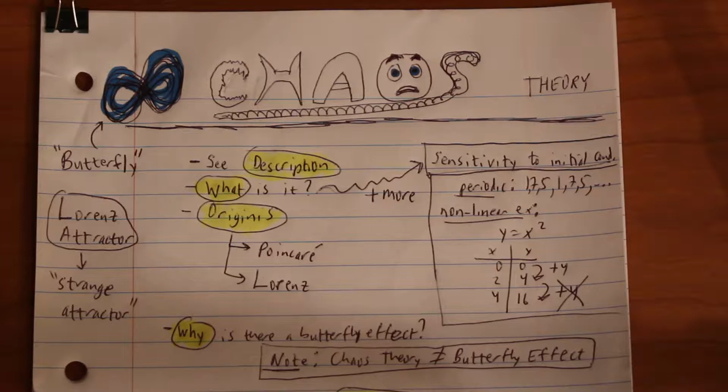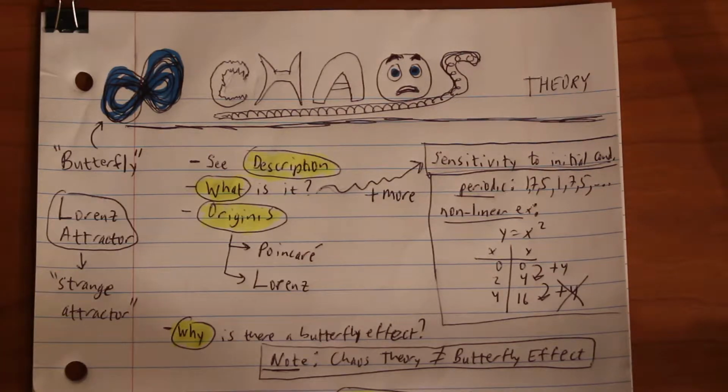And then we have deterministic. Deterministic means determined. If something is deterministic, that means once you start something off, it will happen in a way that is set in stone. There is no randomness. When you think deterministic, it's the opposite of random. So what makes chaotic systems unpredictable has to do with the fact that they are aperiodic as well as nonlinear. So what does nonlinear mean?